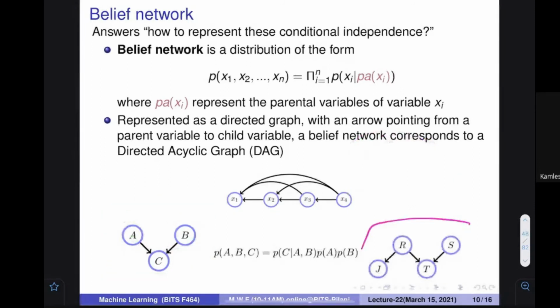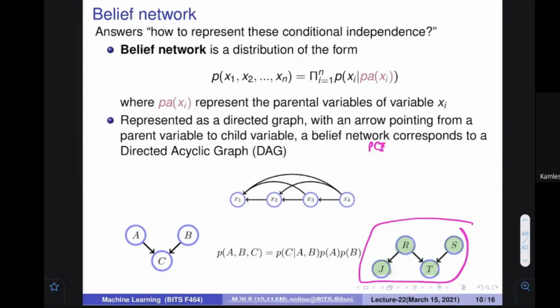Let us see our example. In our example, please focus that J and T are dependent upon the rain, and S only influences the T. For this thing, what is the probability? Again, you would be writing probability of J, probability of T, probability of what? R, and probability of S. The multiplication of these four terms.